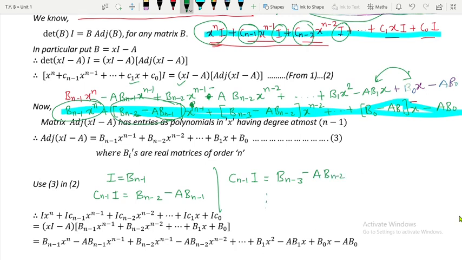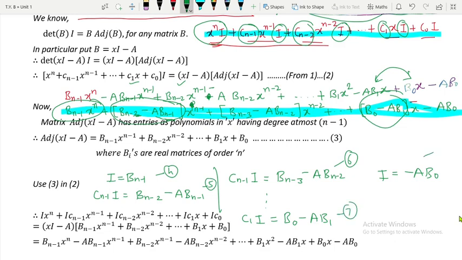What will be the last second equation? We are going to compare the coefficients of x. Over here it is c1. So c1 will be equal to b naught minus a b1, I guess, and our last equation is going to be c naught is equal to minus a b naught. So I'll call it 4. This is my 5, this is my 6, this is my 7, and this is my 8.